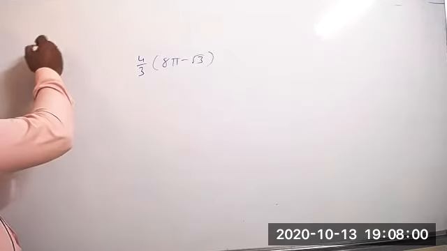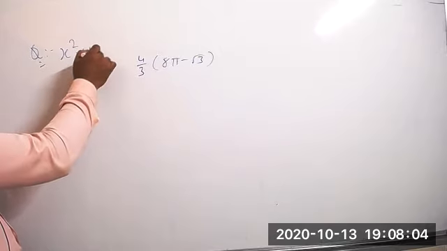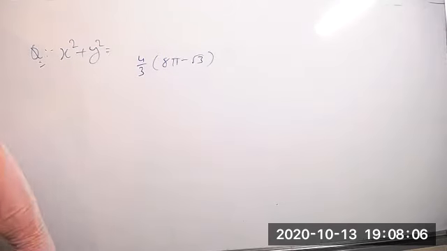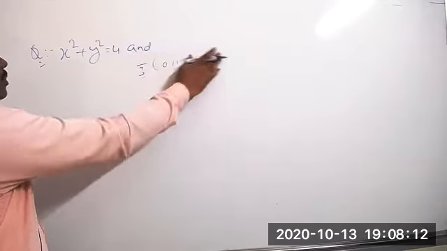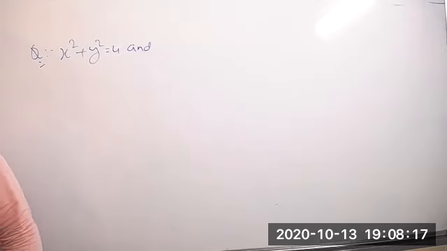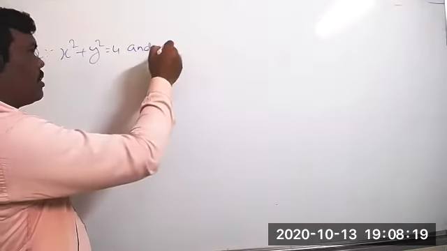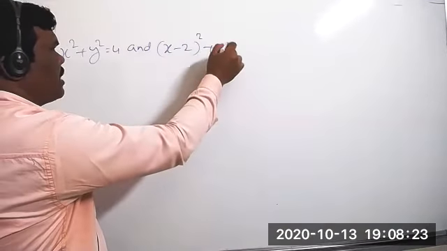That is x square plus y square equal to 4 and (x minus 2) whole square plus y square equal to 4.